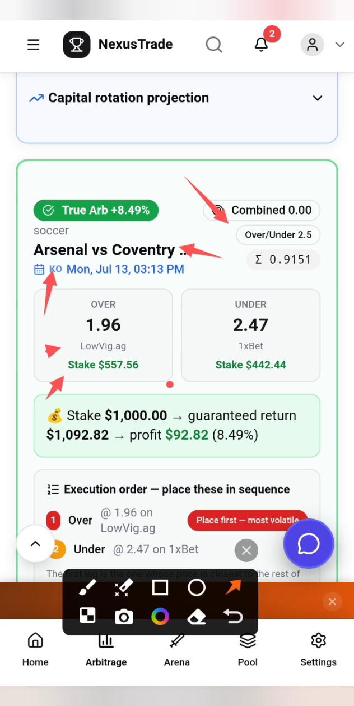Now it says you can stake 500 and something. If you are using Naira, it's equivalent in Naira and USDT. The same 500 in USD is what you use, but your profit will be smaller than someone using 500 USDT. So if you stake 557.56 USDT on this bookmaker, then you stake 442.4 USDT on 1xbet, after you stake it, your profit at the end is going to be 92.82 USDT, which is 8.49%. You can see it right here.